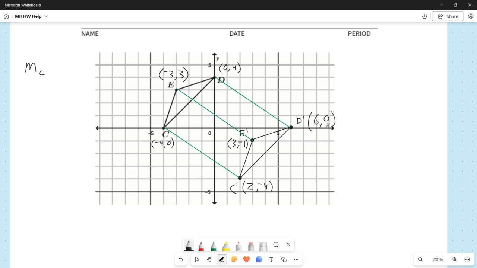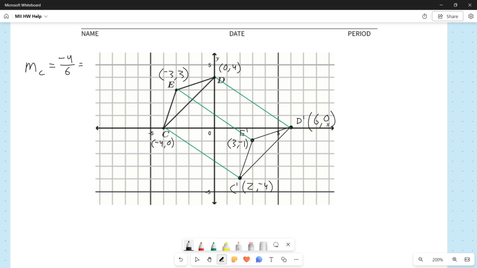We went down 4 and to the right 6. Our slope is rise over run, change in y over change in x. The change in y going from C to C prime is down 4, and the change in x is to the right 6, so positive 6. So my slope for CC prime is negative 4 over 6.